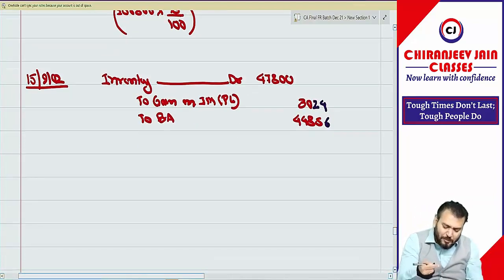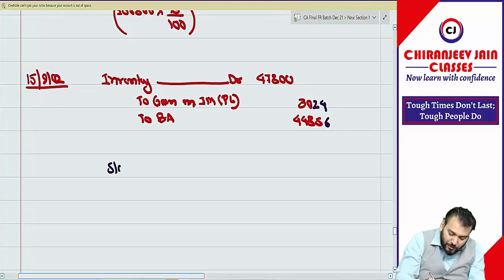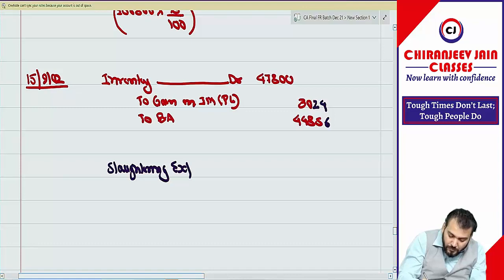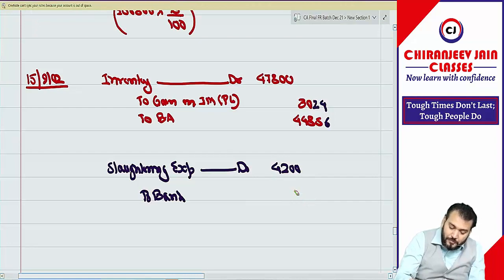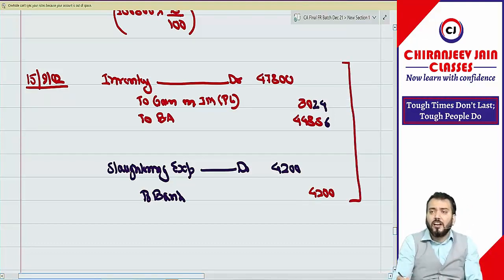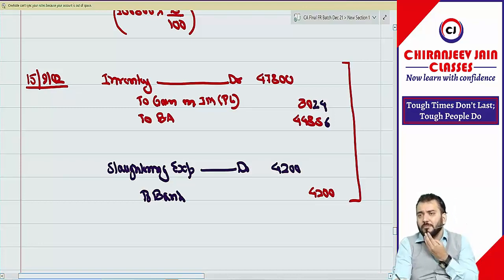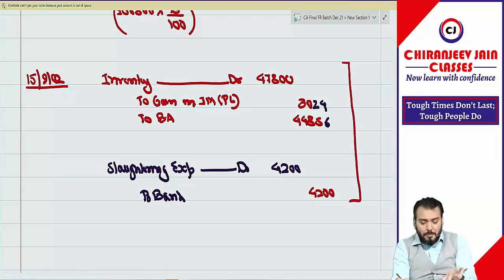Yes, sir. Then there was one slaughtering expense. There was one slaughtering expense. So that you can add on. Expense account debit to bank, how much? 4,200. Got it? In the ICAI solution, they have compounded these two journal entries also. But I will say slaughtering expense is a different expense. It needs to be recognized separately only. They have compounded these two journal entries also.